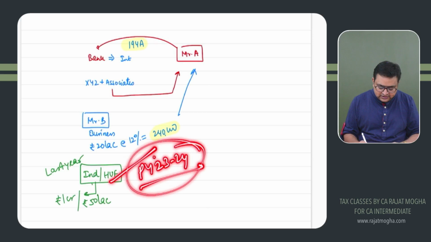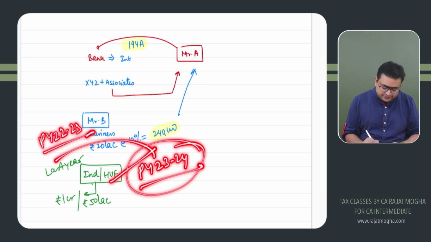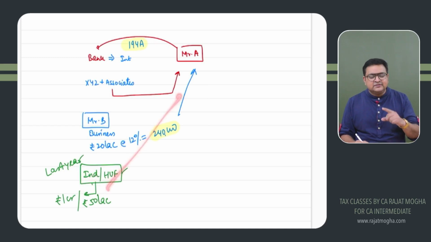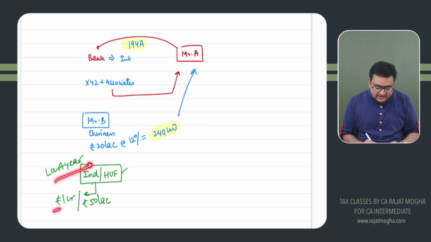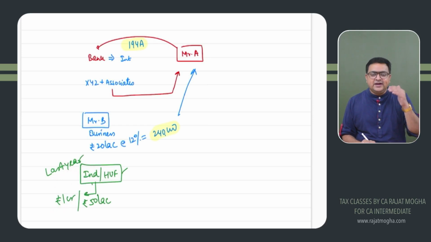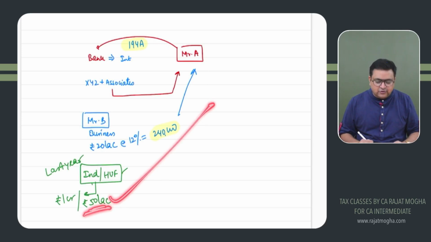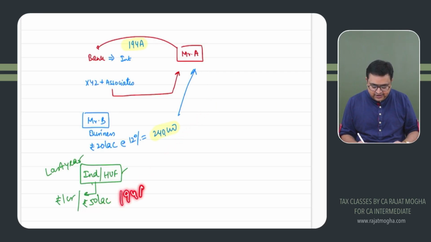So I will look at the turnover of the last year, the previous year 22-23. So I'll ask the individual or HUF, you would be deducting TDS, but first of all tell me whether your turnover of the last year exceeded 1 crore in case of business, or 50 lakh rupees in case of profession. If it exceeds, then you can deduct TDS under section 194A.